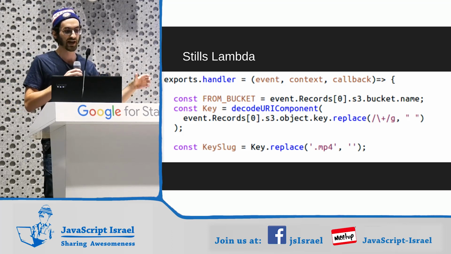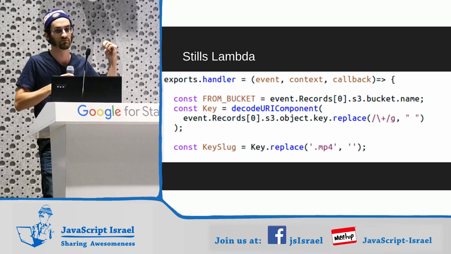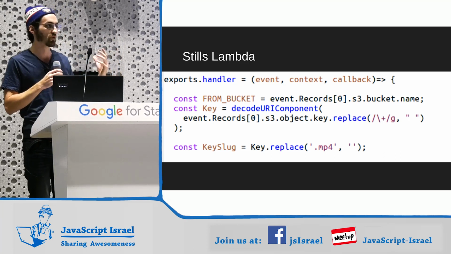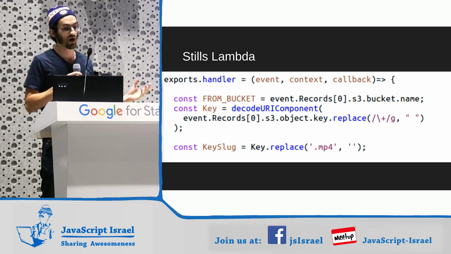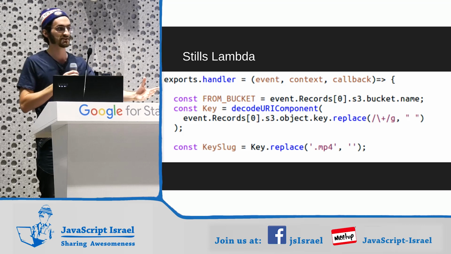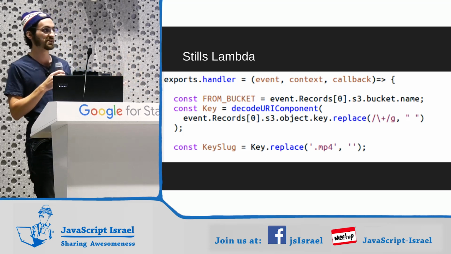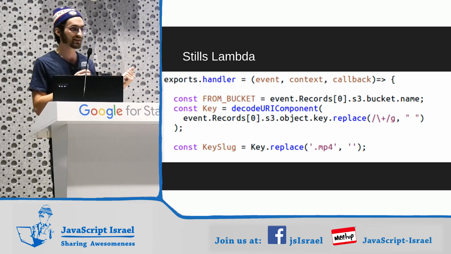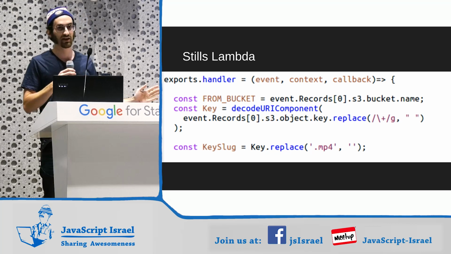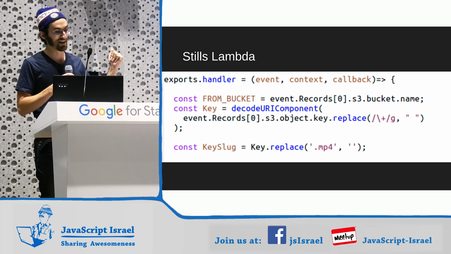So here, exports.handler is how we say in the old Node CommonJS pattern, this is what we want to export. It's called a handler. It's a function. We're only ever going to use the event and the context. Event is where Amazon is going to tell us everything about what triggered this Lambda. It might be an API gateway HTTP call. It might be an S3 upload. It might be somebody texted your mom. Anything could happen. It would be in the event. You can check for it.